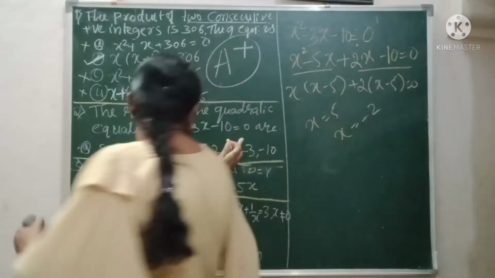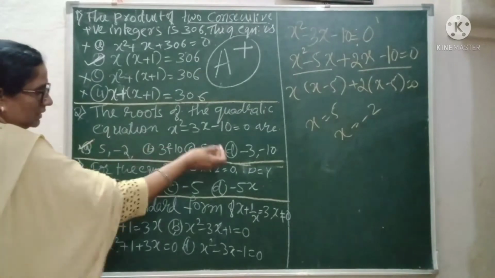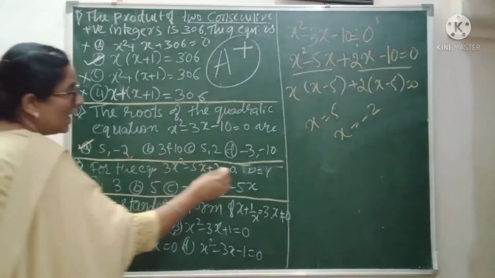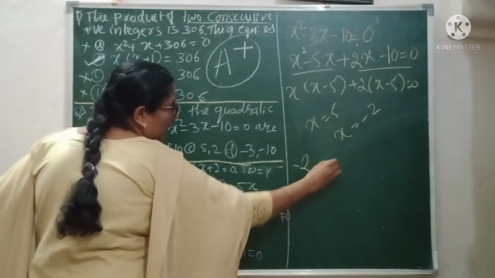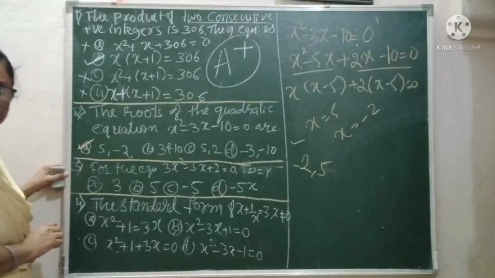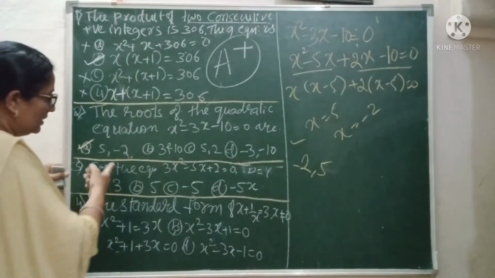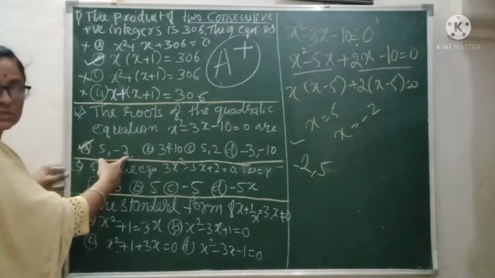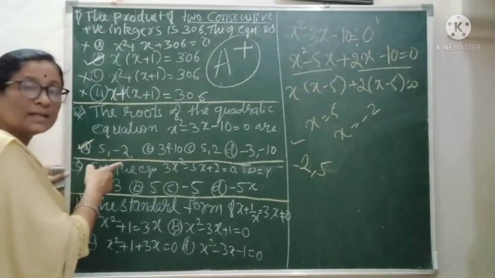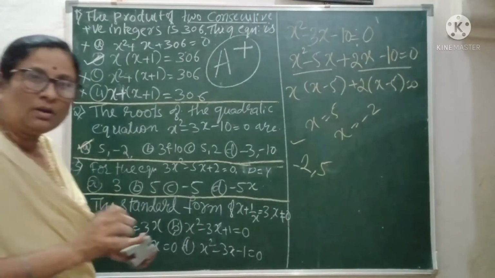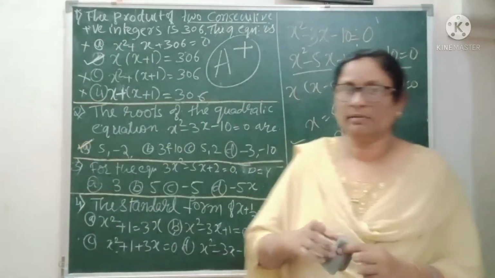Once you get this one, don't look at other options. If you have minus 2 comma 5, in that case you can go with that one. You understand what I am saying here? So the correct option is 5, minus 2. This is how to solve fast, correct and perfect.